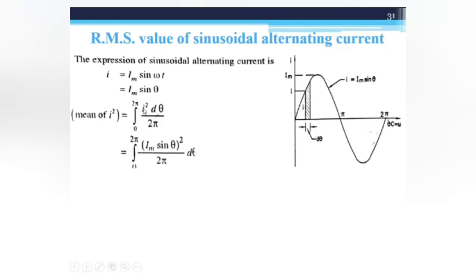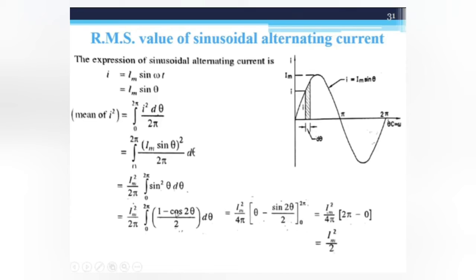Remember that this is I square and the value of I is Im sin theta, so it is Im sin theta whole square. So Im square by 2 pi is a constant, and sin square theta is (1 minus cos 2 theta) by 2. When we integrate this term we get the mean of I square is equal to Im square by 2. But for finding the RMS value, we take the under root of this mean of I square.